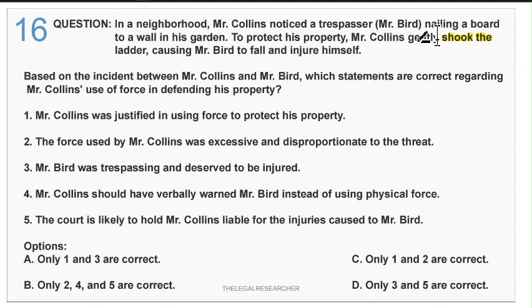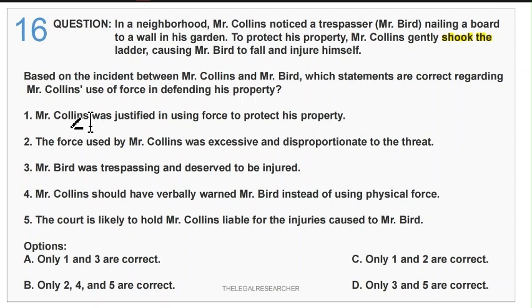Could it be the best way to protect the property? Definitely there is a possibility that if someone is on the top of the ladder and falls, he will be severely injured. So definitely this could not be the justified use of force.